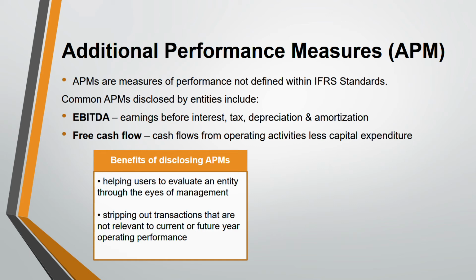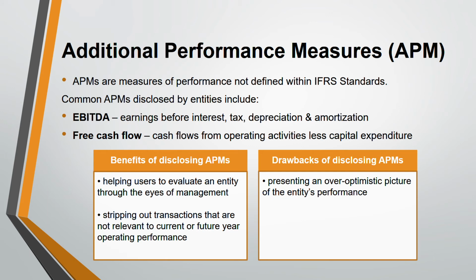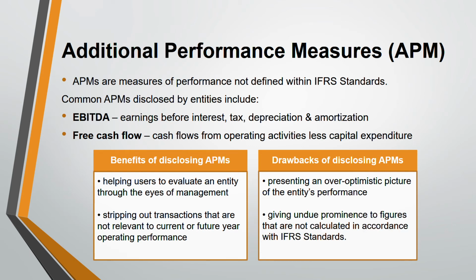Now, what are the two drawbacks? Number one, someone can present this additional performance measure in a very positive way, overly optimistic. Second, since these figures are not calculated in accordance with IFRS standards, giving them so much importance is not worth it.